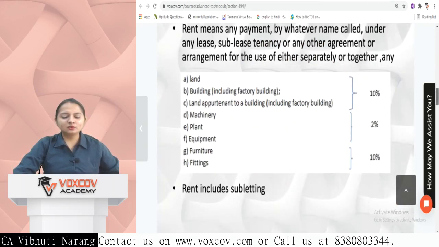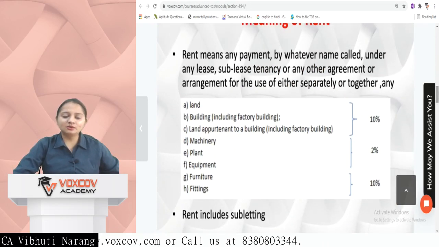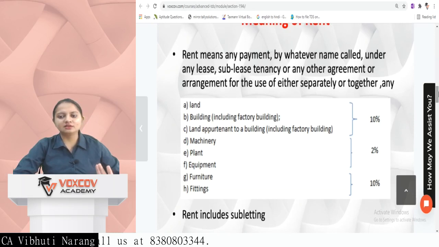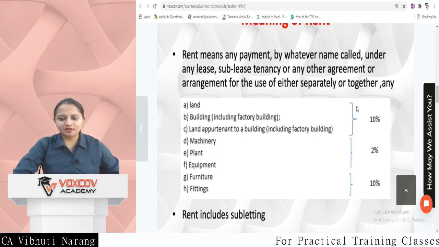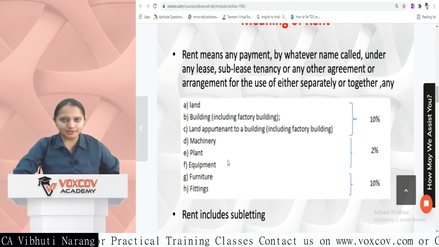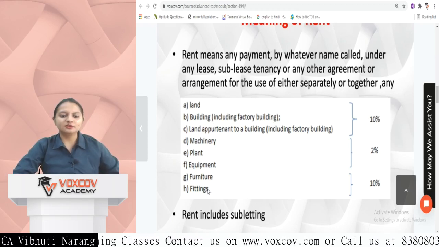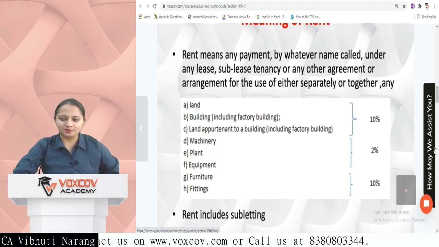Rent will include everything, whether it is a lease, sublease, tenancy or any other agreement or arrangement for the use of the property, either separately or together. For land, building or land appurtenant thereto, the rate is 10%. For plant, machinery and equipment, the rate is 2%. For furniture and fixture, the rate is 10%.